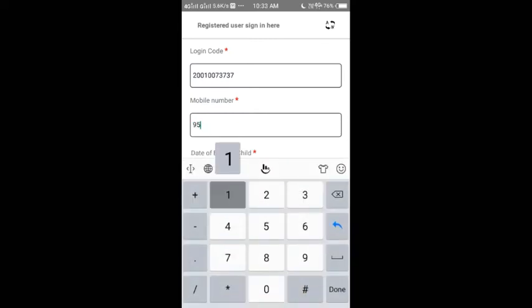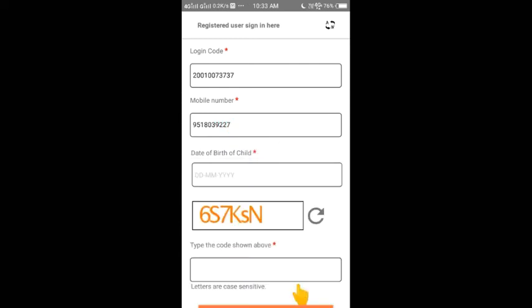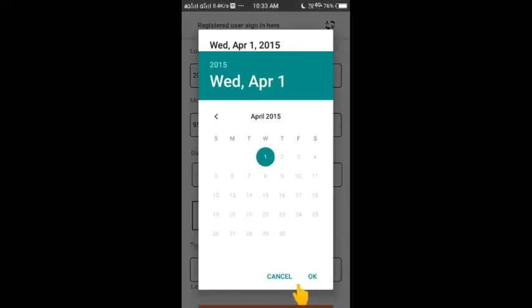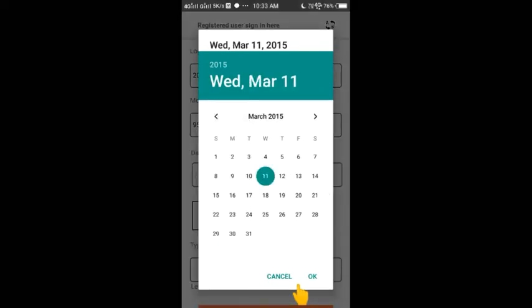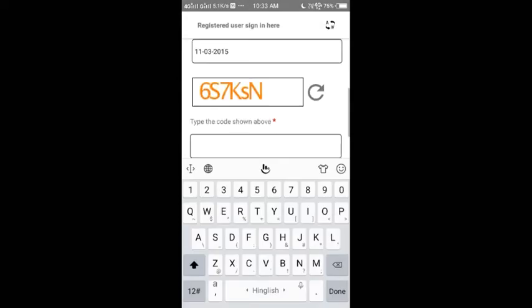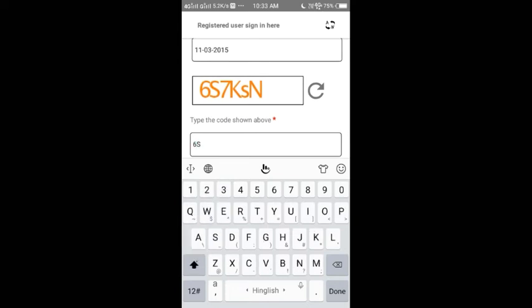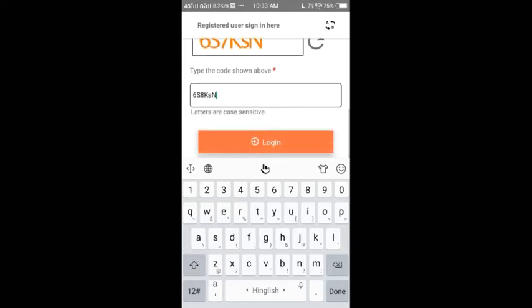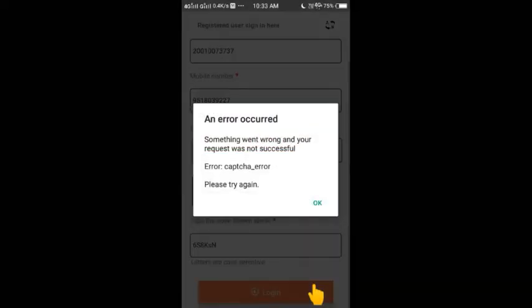Same mobile number what I filled here. Done. Next, date of birth will be asked again, 11th March 2015. Okay, and same captcha code again, capital case capital, small case small, and login.